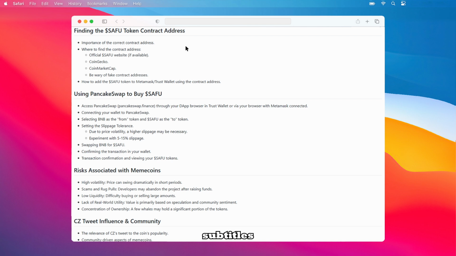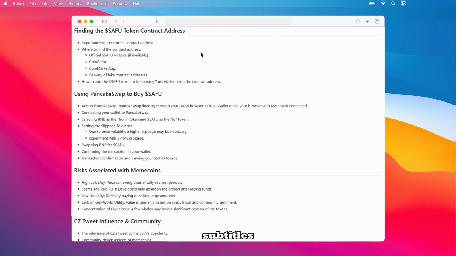Acquire $SAFU using PancakeSwap. First, head over to pancakeswap.finance. You can access it either through your dApp browser within Trust Wallet, or by connecting MetaMask via your regular web browser. Next, you'll need to connect your wallet directly to the PancakeSwap platform. After that, select BNB as the token you're exchanging from, and then choose $SAFU as the token you want to receive.